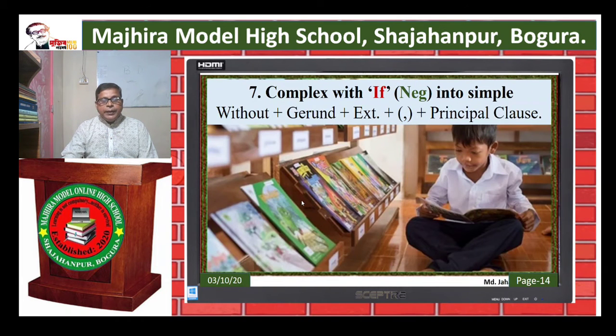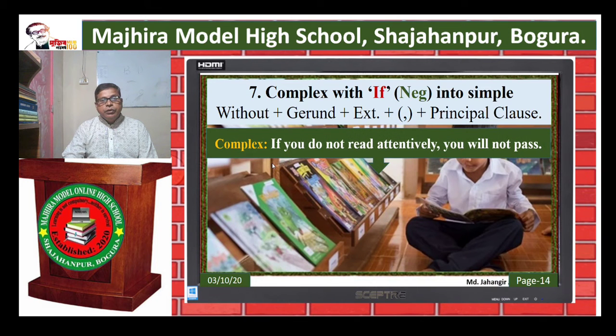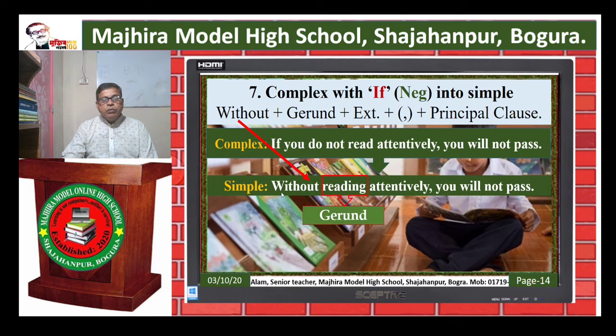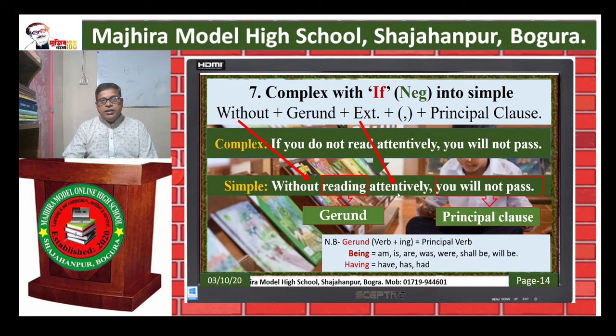Rule 7. Complex with if negative into simple: without plus gerund plus extension plus comma plus principal clause. If you do not read attentively, you will not pass. Simple: Without reading attentively, you will not pass. If you do not read attentively, it is a negative sentence, so we use here without plus gerund.